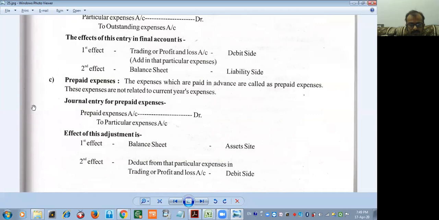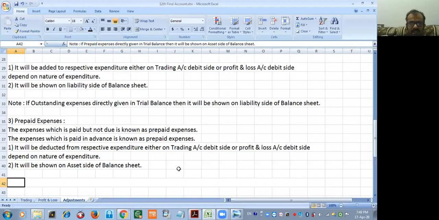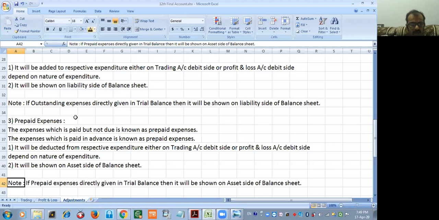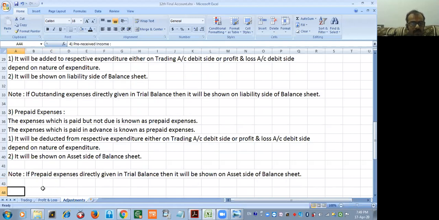Effect of this adjustment is: first effect, balance sheet asset side. Second effect, deduct from the particular expenses in trading or profit and loss account debit side. Hopefully you understand the first three journal entries. Yes, sir. Again, that note will be the same: if prepaid expenses are directly given in the trial balance, then show them on the asset side of the balance sheet.